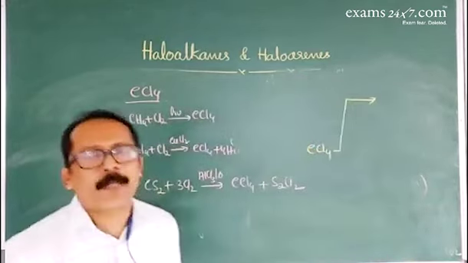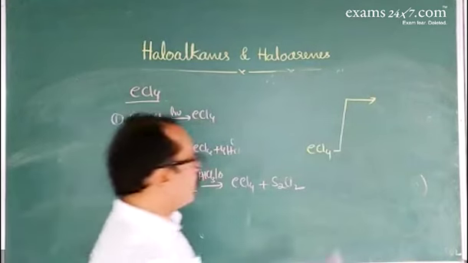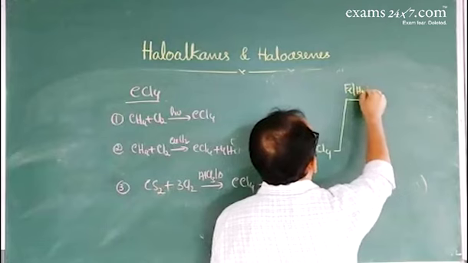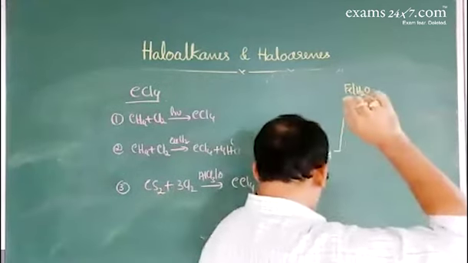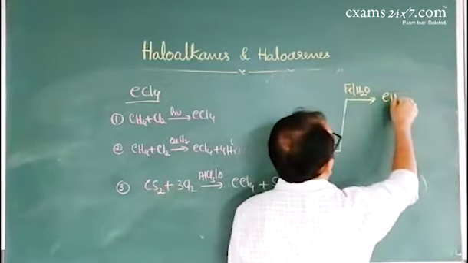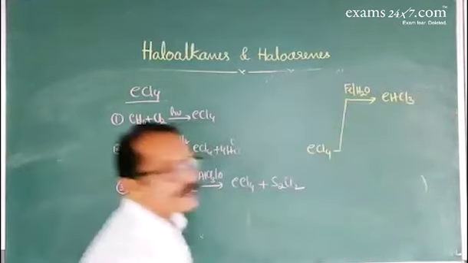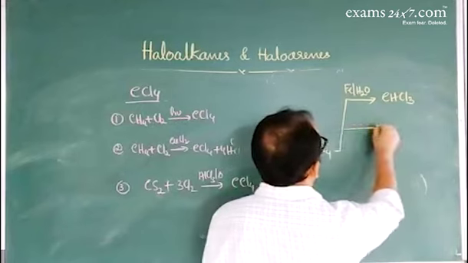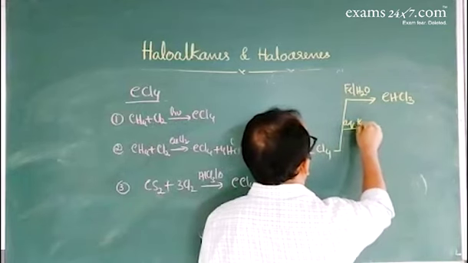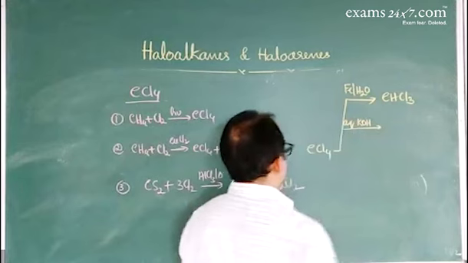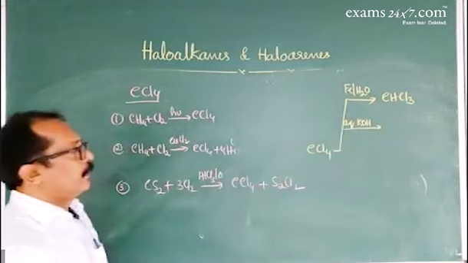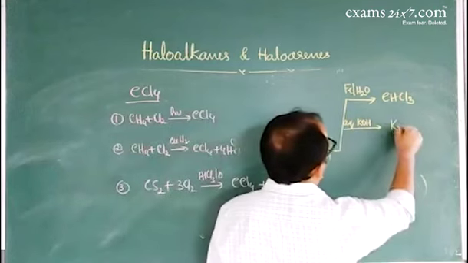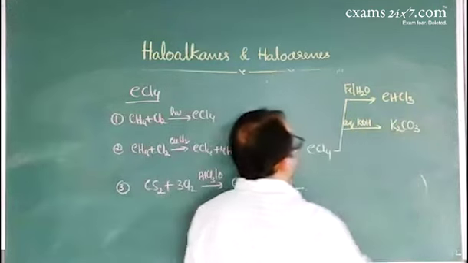Some of the chemical properties of carbon tetrachloride: on treating with iron in presence of water, CCl4 is converted into chloroform, CHCl3. Next reaction with aqueous potassium hydroxide gives potassium carbonate, K2CO3.